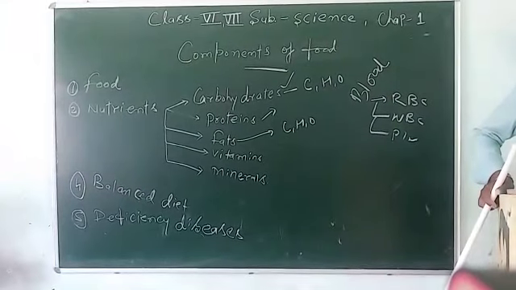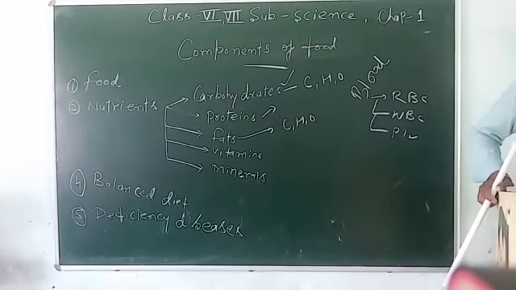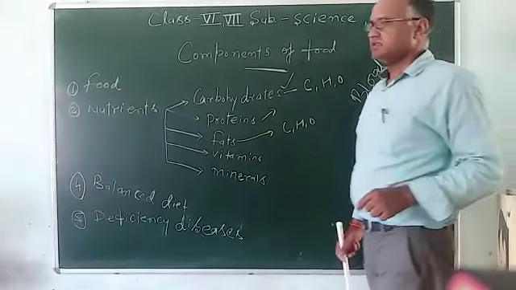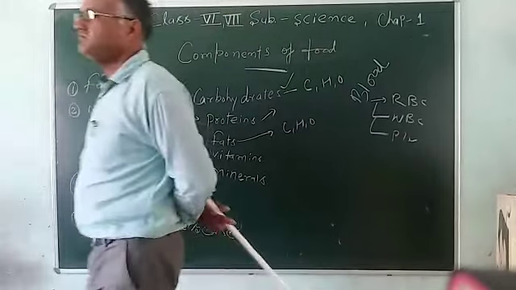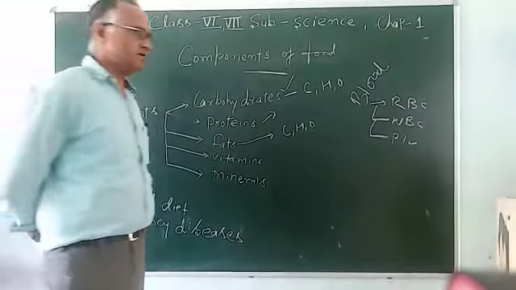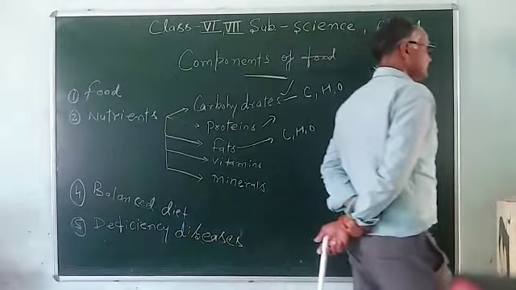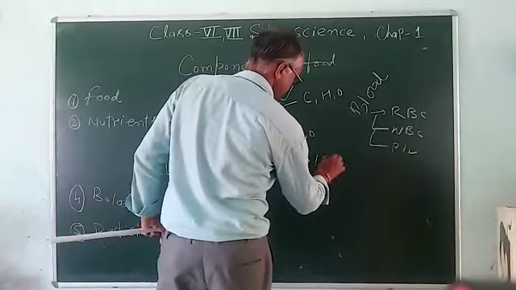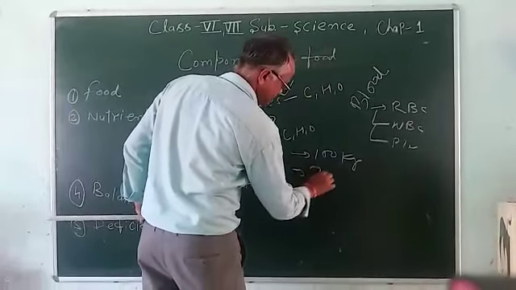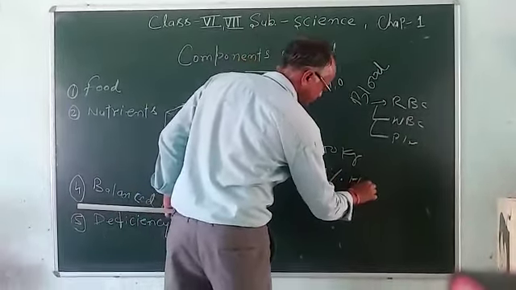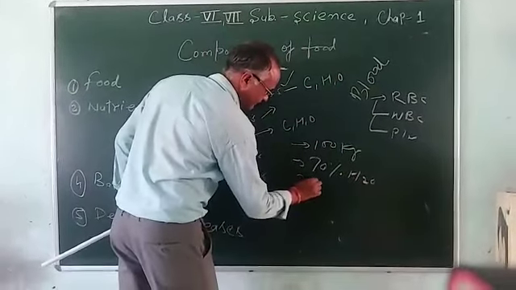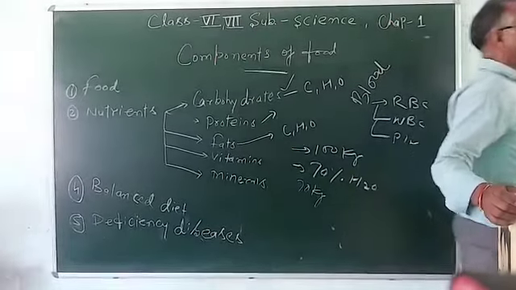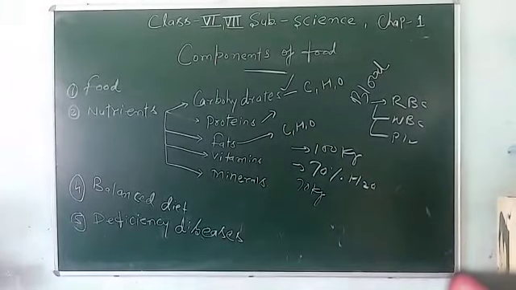The last one is water. Water is also an important part of our body. In the body, 70% is water and 30% is dry part. If someone says my weight is 100 kg, it means 70% H2O, so 70 kg is water, and the remaining 30 kg is the dry part. Dry part means cells, bones, etc.